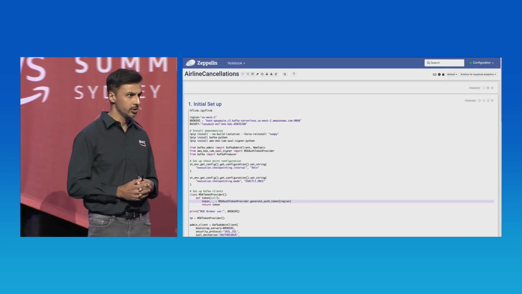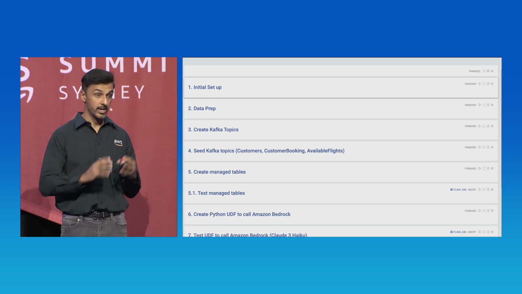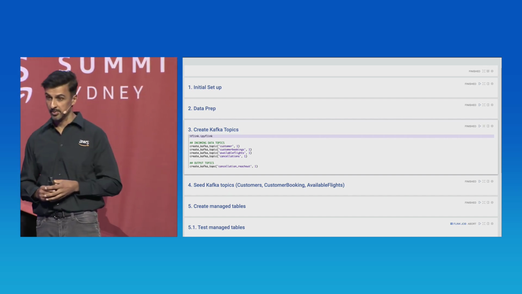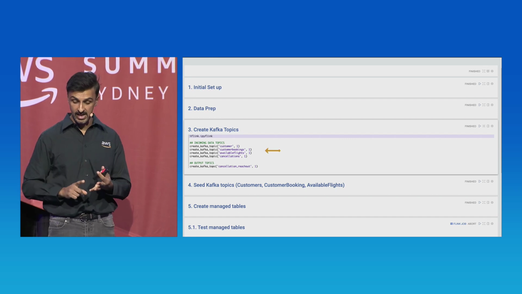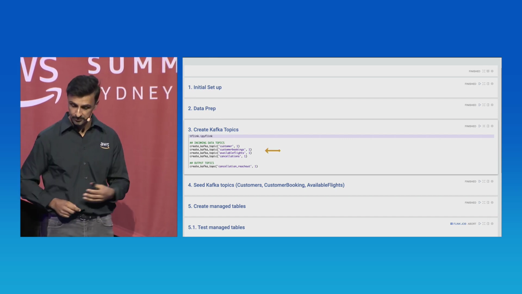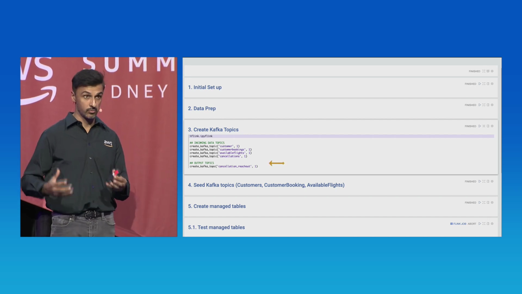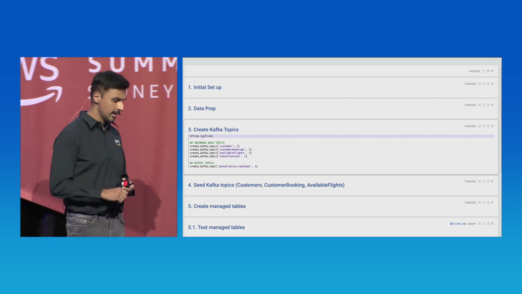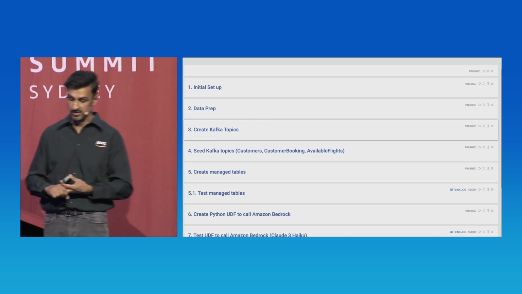So if we collapse this section, we'll skip over the data prep, nothing really interesting in that, and we'll create our Kafka topics. You probably remember from the slide, we've got 4 incoming topics. We've got customers, customer bookings, airline cancellations, and available flights. Those are our 4 incoming data topics, and we're going to be writing out to cancellation reach outs. We'll see that towards the end of this notebook. So we're going to provision those Kafka topics. We'll collapse that. We can skip over the seed Kafka topics. That's just putting the data into the Kafka topics.